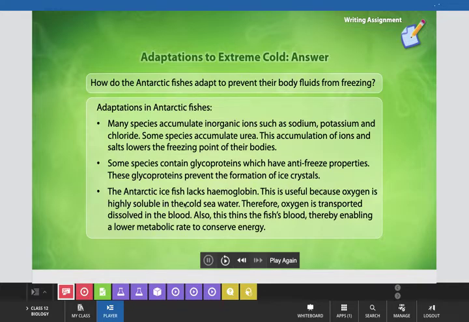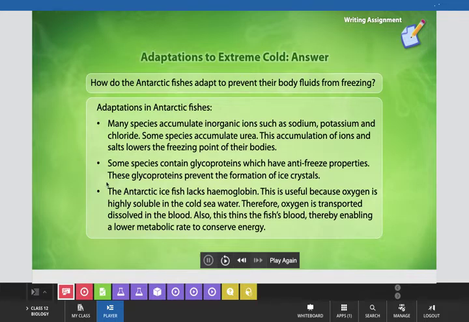And the Antarctic ice fish lacks hemoglobin. This is useful because oxygen is highly soluble in the cold seawater, and therefore oxygen is transported dissolved in the blood. Also, this thins the fish's blood, thereby enabling a lower metabolic rate to conserve energy.